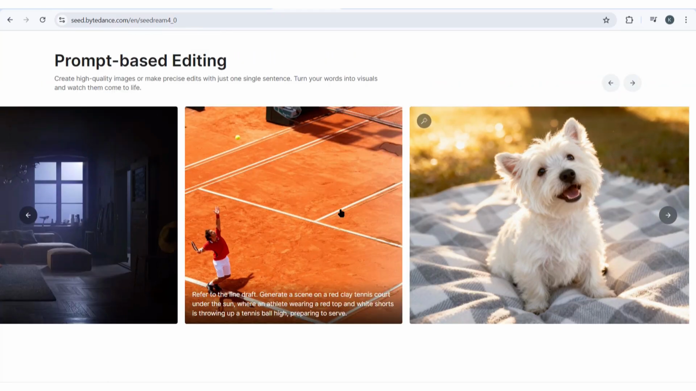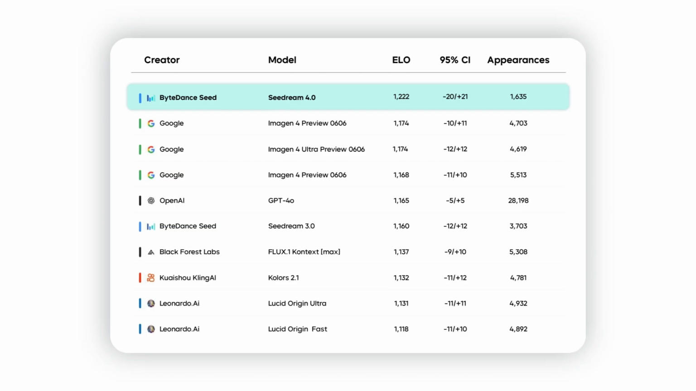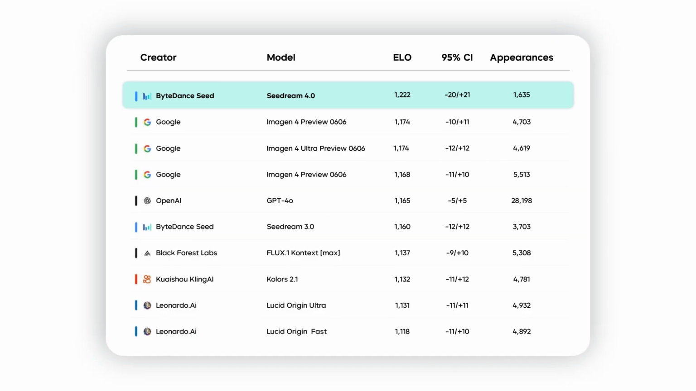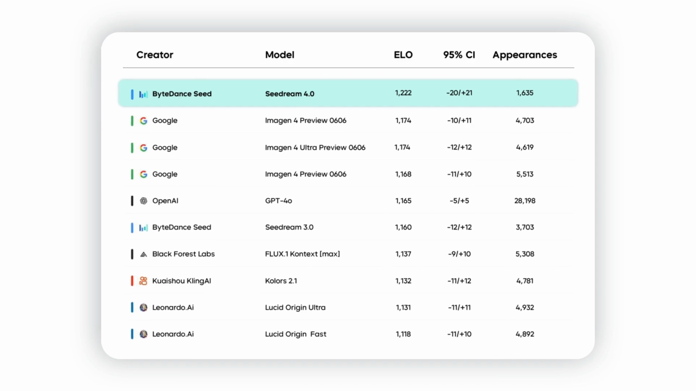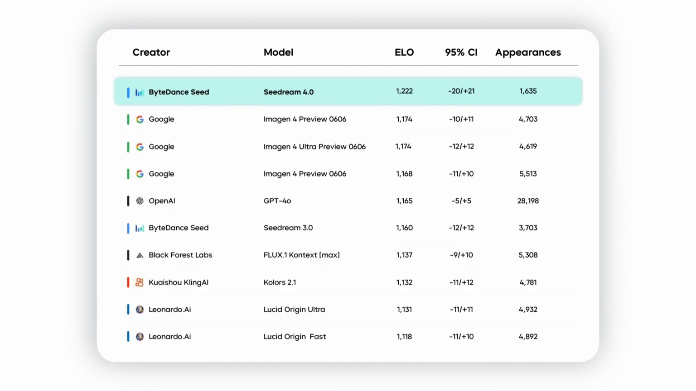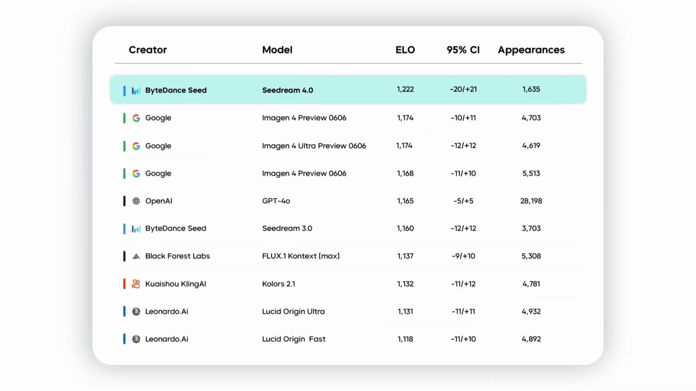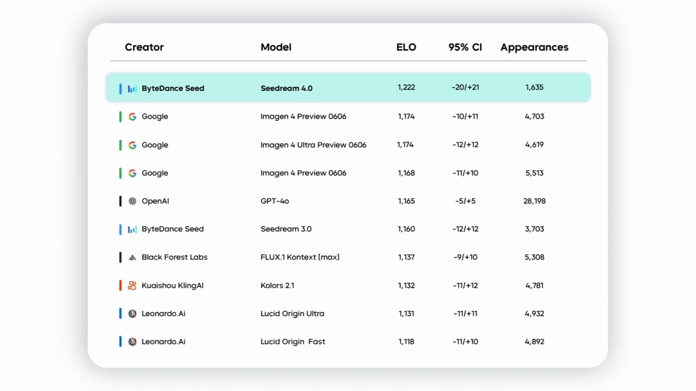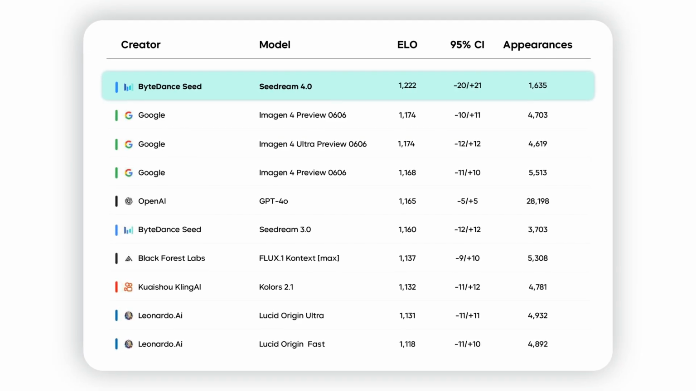Seedream 4.0 scored 1,222 on the ELO rating for text-to-image generation. That beats Google's Imagen 3, which scored 1,175. It beats OpenAI's DALL-E 3, which scored 1,166. It even beats their own previous model, Seedream 3.0, which scored 1,159. And it gets better. For image editing, Seedream 4.0 scored 1,285 on the ELO rating. That destroys Google's Gemini 2.5 Flash, which scored 1,230. It beats OpenAI's DALL-E 3, which scored 1,098. And this thing is crushing everything.